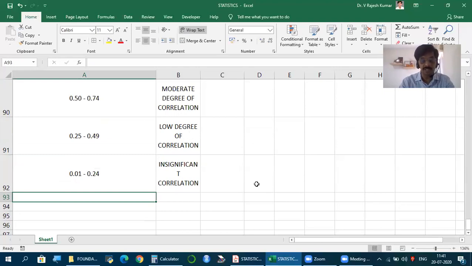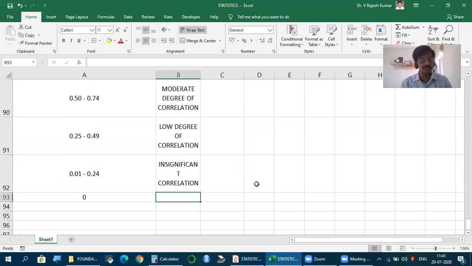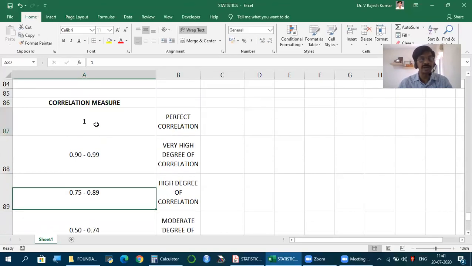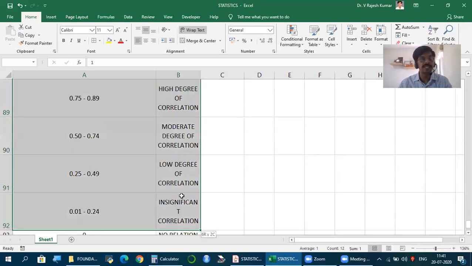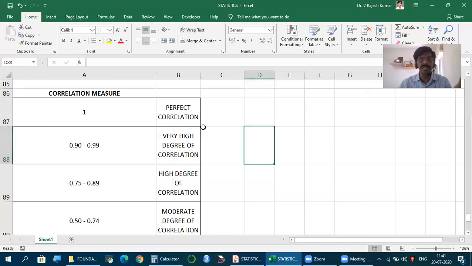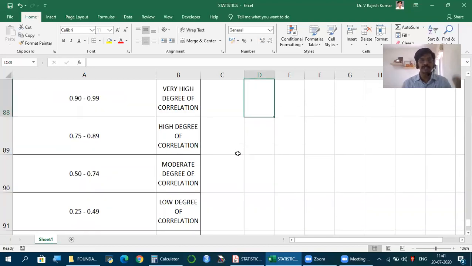And where it is 0, correlation 0 means no relation or no correlation. And this is how we interpret the correlation value. In all these cases, it could be positive or negative. Plus indicates positive correlation, minus indicates negative correlation. Positive correlation means both moving in same direction. Negative correlation means both moving in opposite direction.